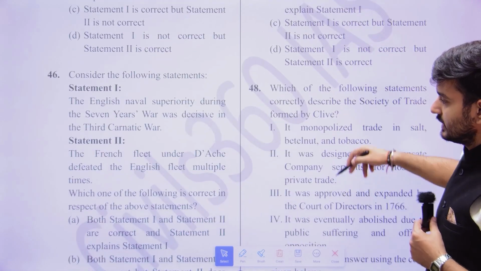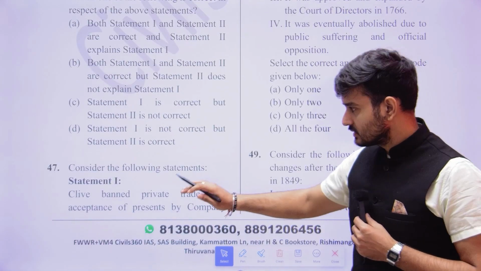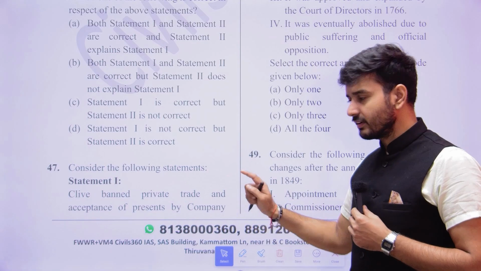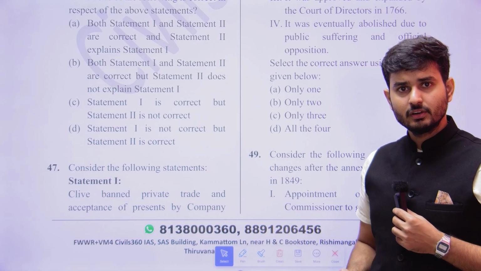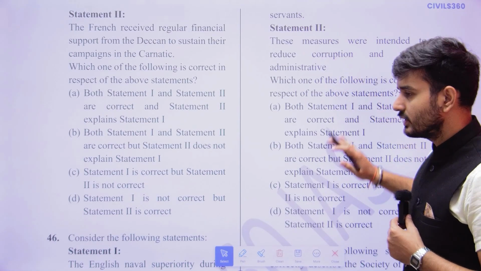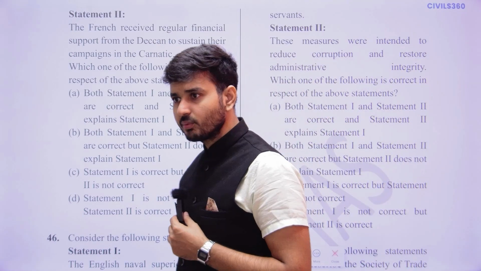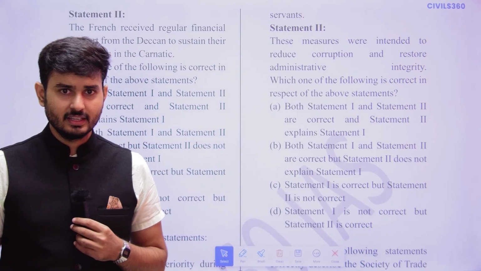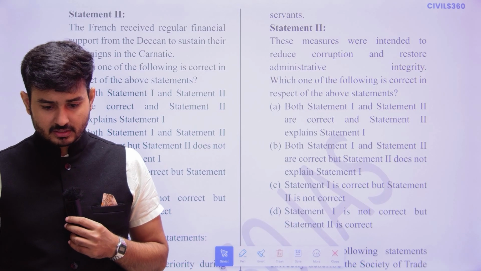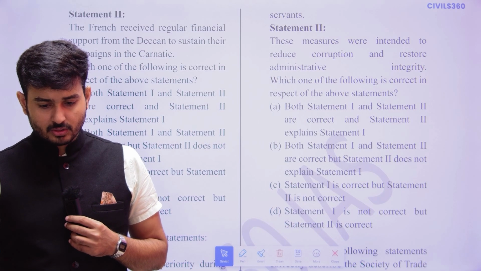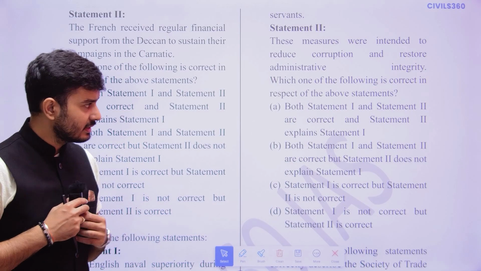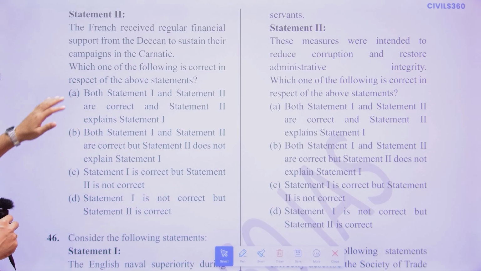Now we know, if you might have read, that someone in the British administration, someone at the higher level, had banned the private trade of the company officials. Why? Because they wanted to reduce the corruption and increase the integrity there. And the person who did that was Clive himself.